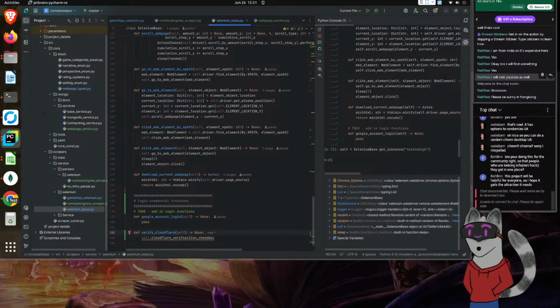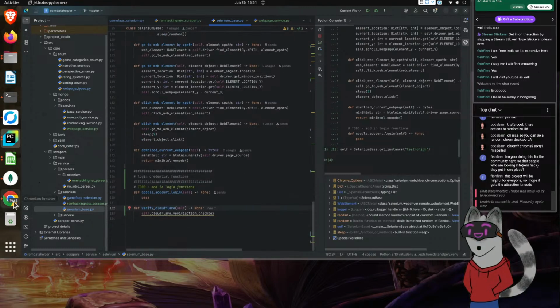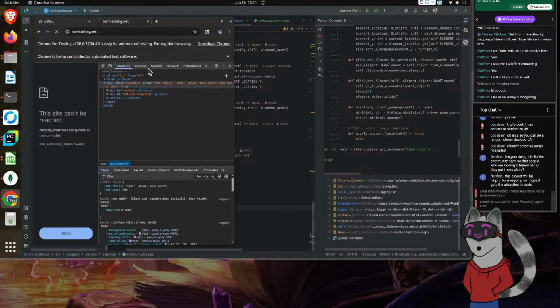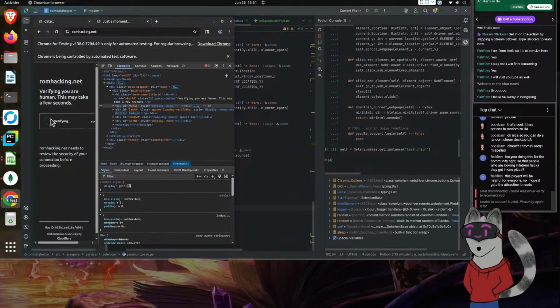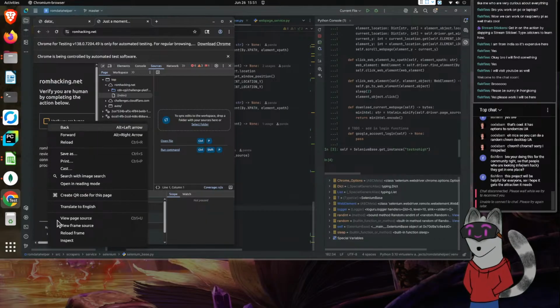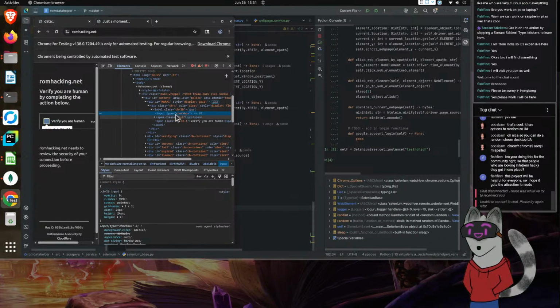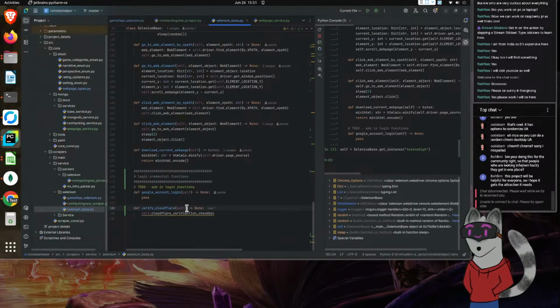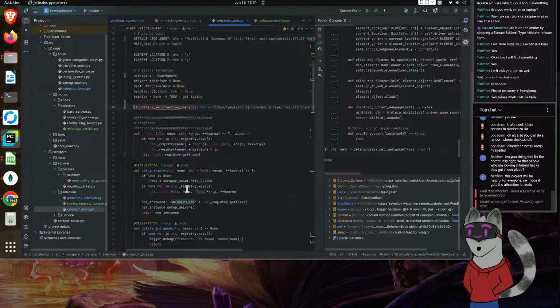But nonetheless, let's continue working. Let's work as fast as we can while it's still working. What I was pretty much doing here was getting out the directions to our verify. If you look here, here's our verify right here. It should be div label input. So we ended up creating an XPath. It's right up here. I just created it, and there it is, right there.